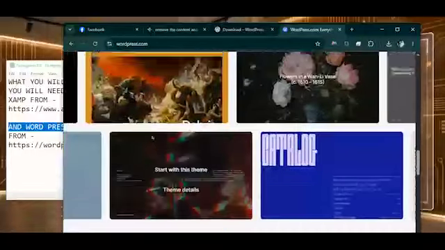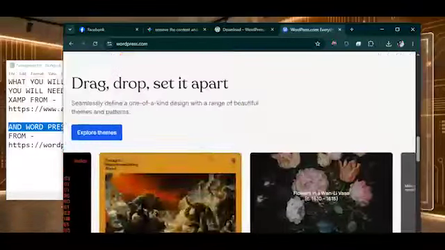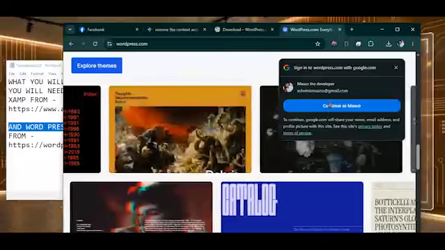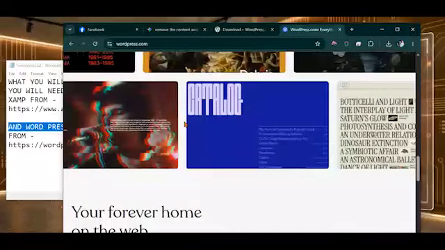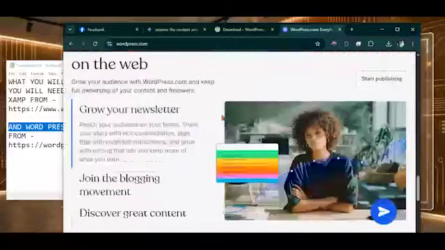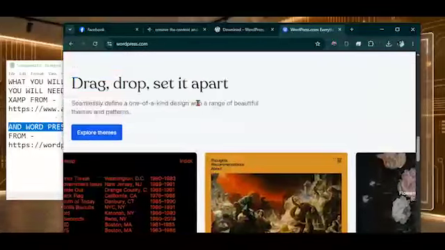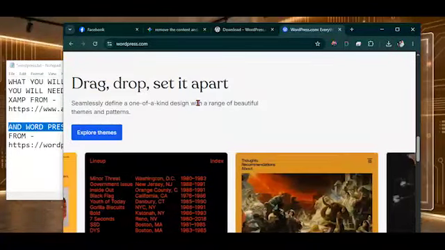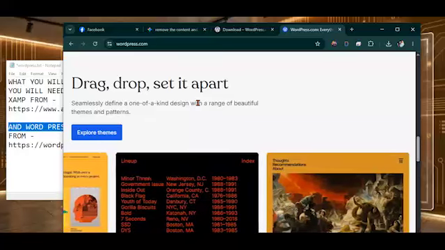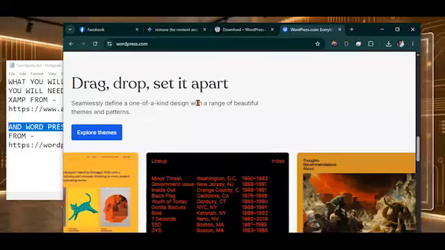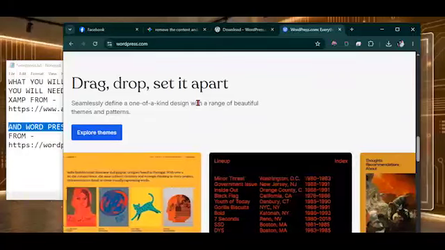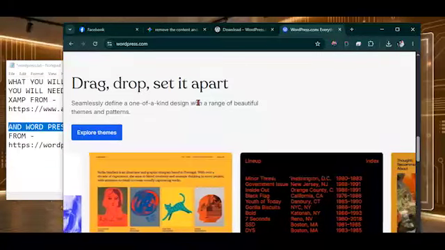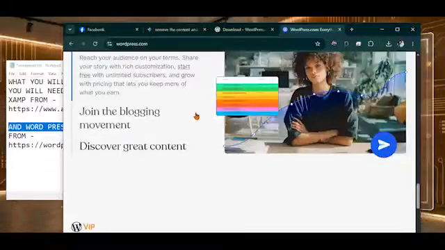With wordpress.com, you already have ready-made templates, but you don't have full authority on customization. You can start this website, but you will not be given full control of the theme, the plugins and the dashboard. So you have to pay, but you are building it while you are online.